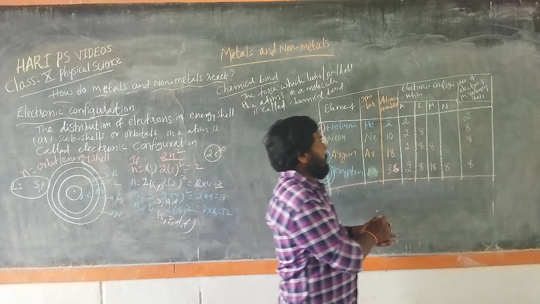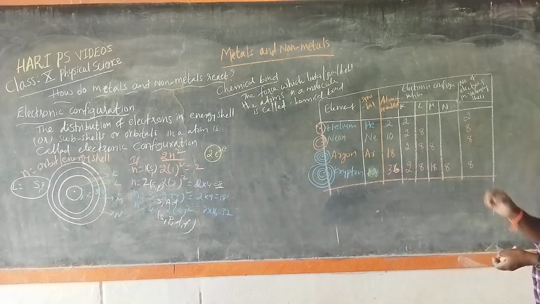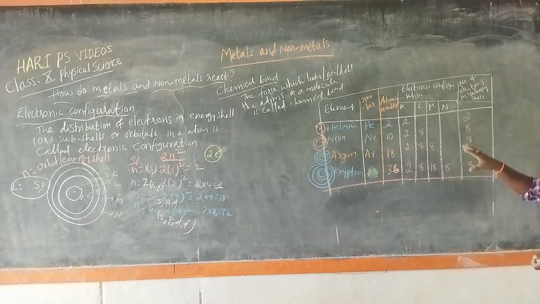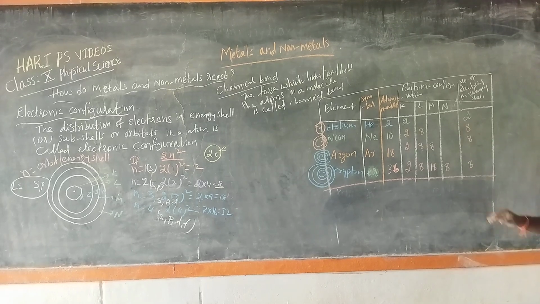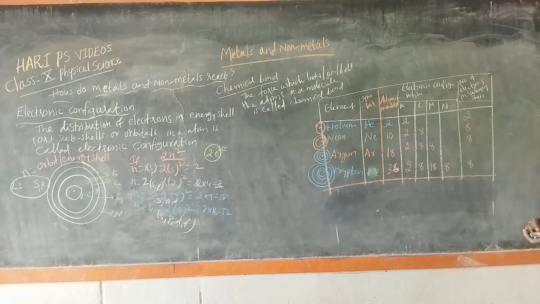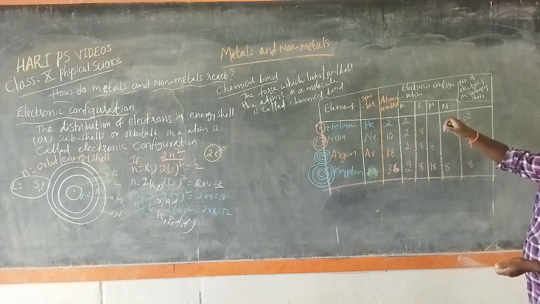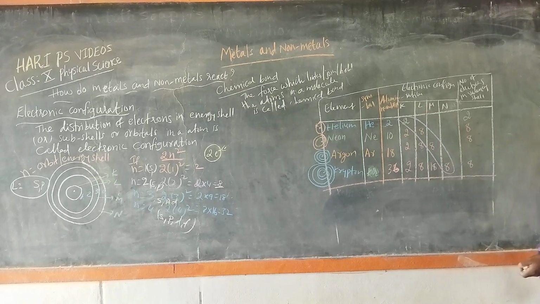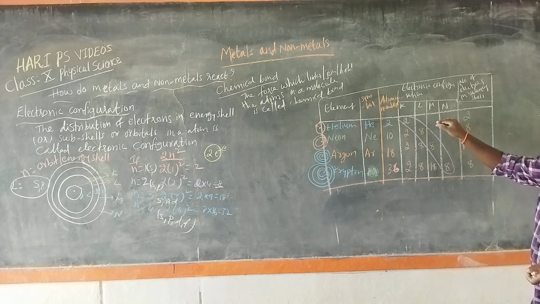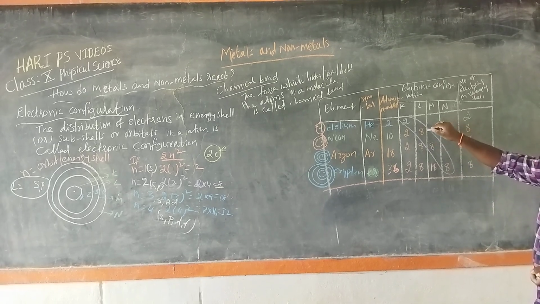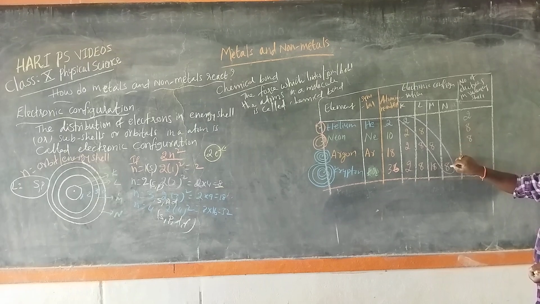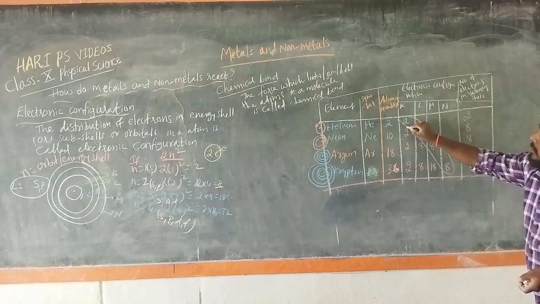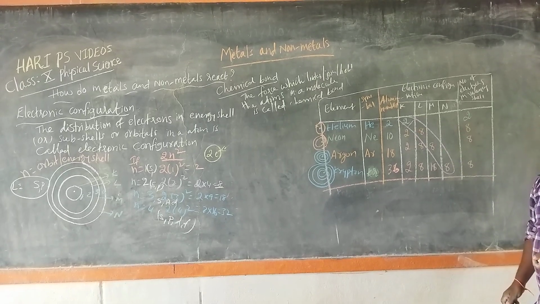So observe the electronic configuration of the inert gases. When we observe the number of electrons in the outermost shell, except helium, neon, argon, krypton and the rest have 8 electrons. Helium has only 2 electrons.